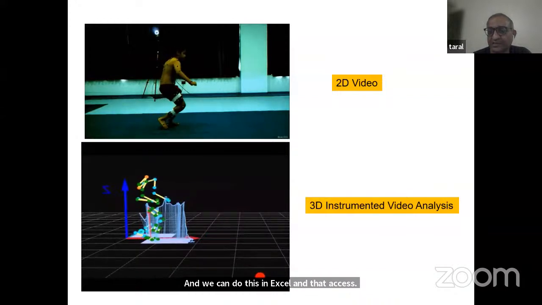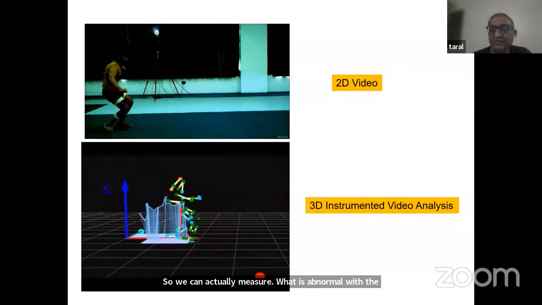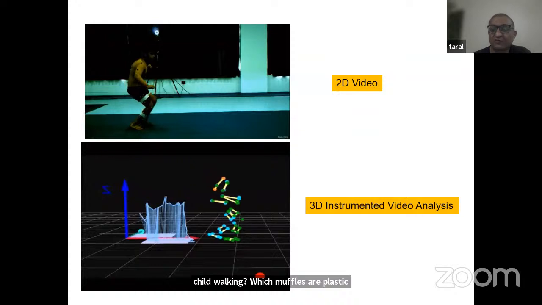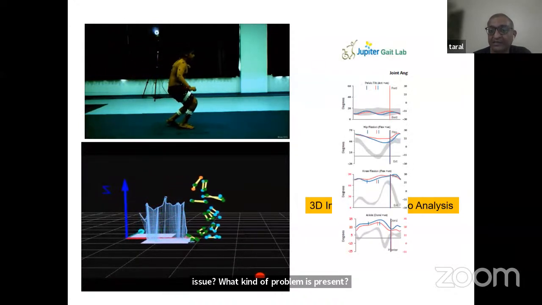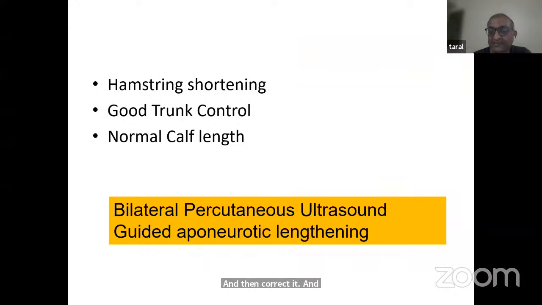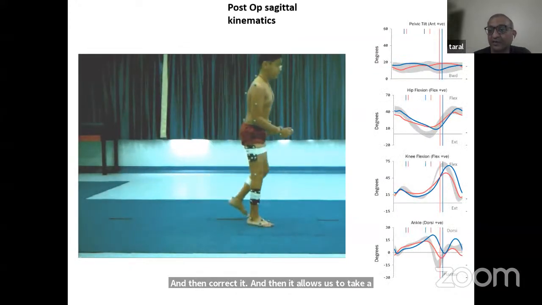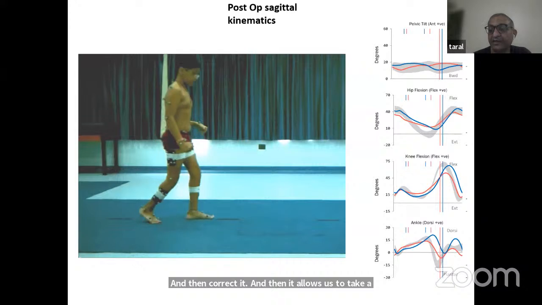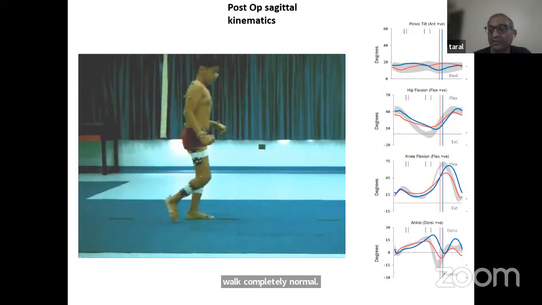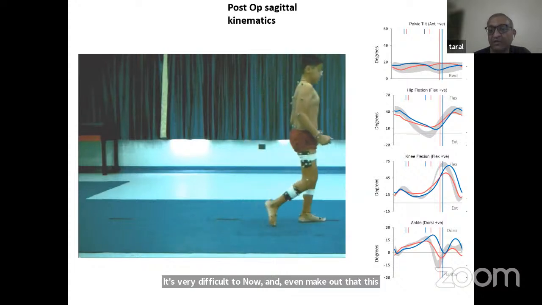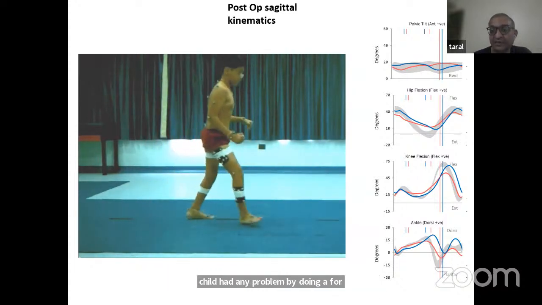So we can actually measure what is abnormal with the child's walking. Which muscles are spastic? What is causing the issue? Is it a bony issue, muscle issue? What kind of problem is present? And then correct it. And then it allows us to take the right decision. And that child, we could make him walk completely normally. It's very difficult now to even make out that this child had any problem, by doing a percutaneous hamstring lengthening.